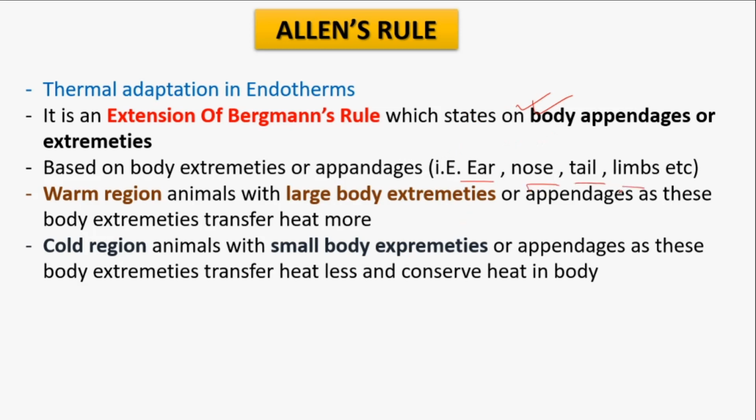Limbs means hands and legs. The warmer region animals show large body extremities. If the body extremities are large, then the temperature loss is also high, and if the body extremities are smaller in size, the temperature loss is also less. That means the relation should be in a proportionate relation, right?